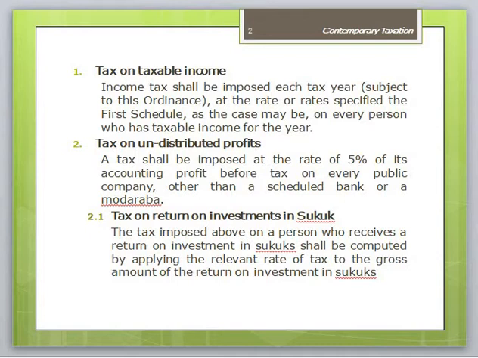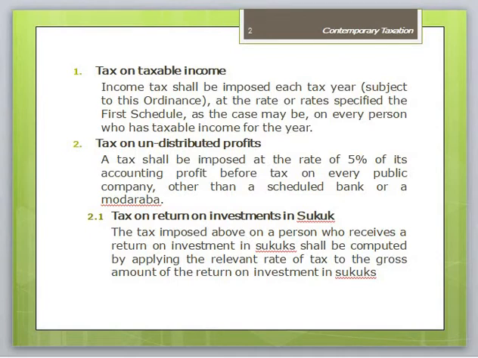Income covered under the FTR, we have studied it before, the final tax regime, and SPI, separate block of income, shall not be included in the computation of taxable income in the ordinance.